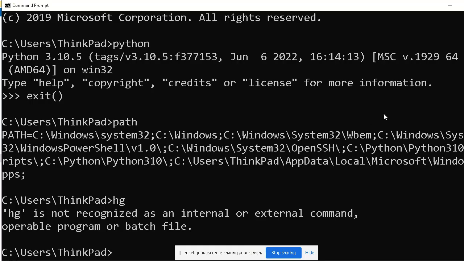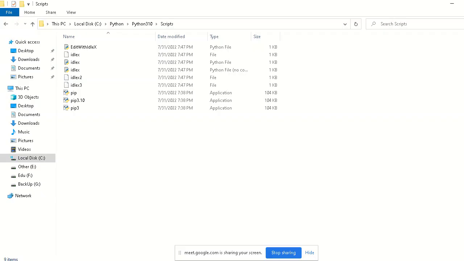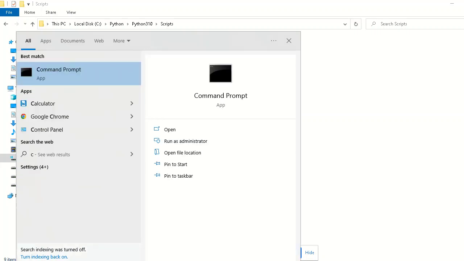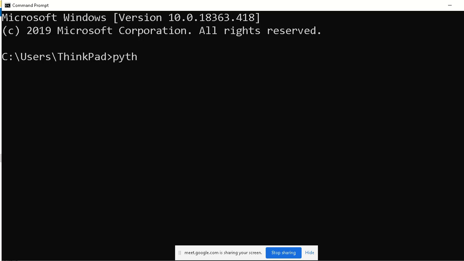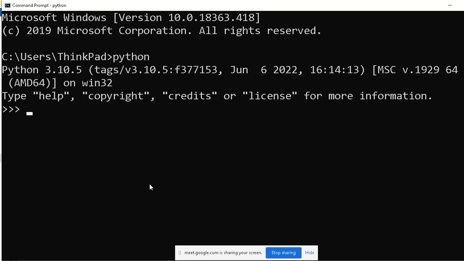Then we close this command prompt and open it again, and once we type python we will get it. Which version are we using? Python 3.10.5. To exit from Python, we have to type either exit or quit.